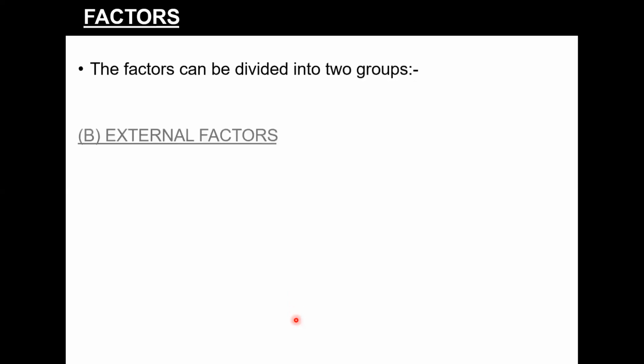Moving on to the external factors now. These would be not within the control of the organization. Number one is the technological factor. When I say technological factor, we had talked about how the technology is changing at a very fast pace. There are a number of changes taking place based on which even an organization has to bring change in the technique of production, marketing, sales, distribution, and whatnot. So due to these changes, the laborers have to be either trained, that is to say their knowledge has to be updated, or new recruitments can also be made from outside.